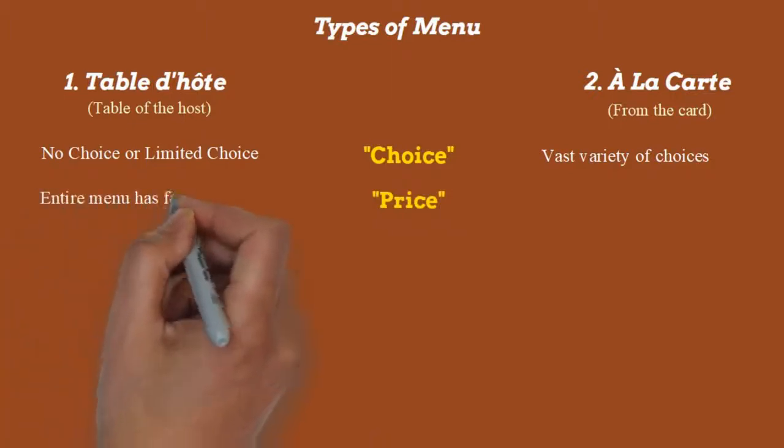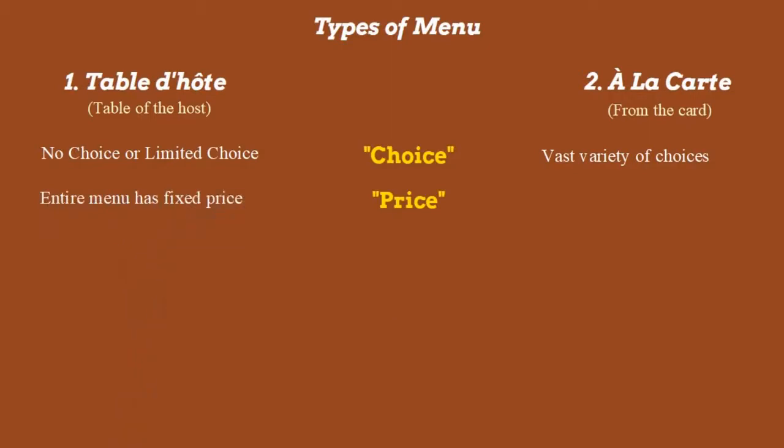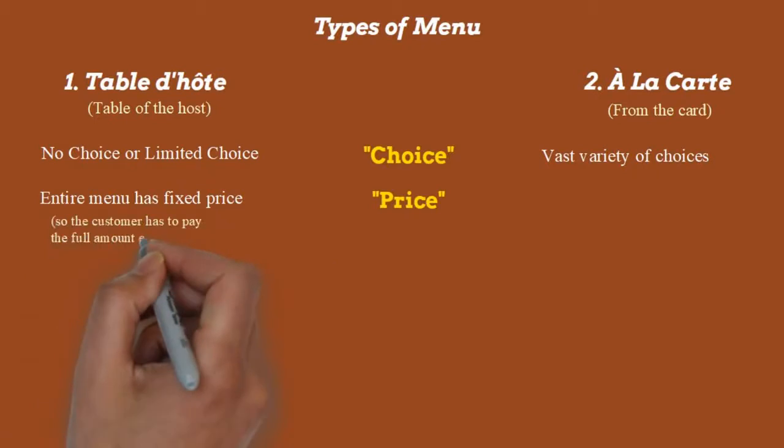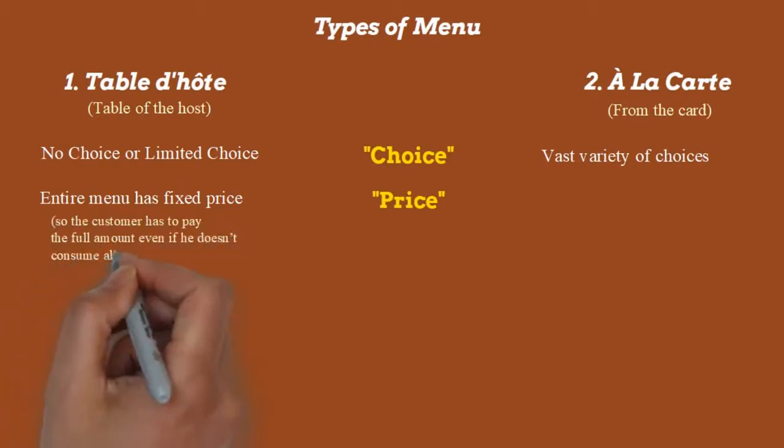Now, how? The Table d'Hôte menu is collectively priced. The entire menu is fixed, and we sell this menu at a fixed price only. Whether we are consuming it fully or not, we have to pay for it. For example, if we are served a 4-course menu, that is a starter, a main course, a salad, and a dessert, then whether we consume all 4 courses or not, we have to pay for the entire menu.